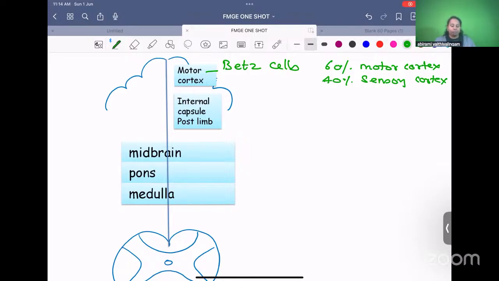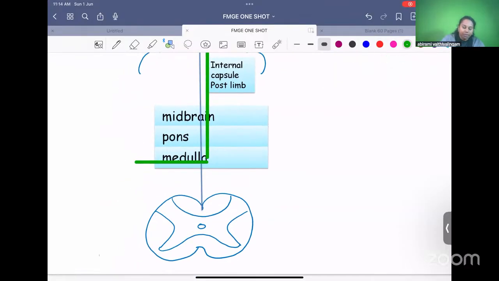for maintaining movement. Now from this motor cortex, the pathway descends down into the internal capsule, especially posterior limb of internal capsule, midbrain, pons and medulla. And at the level of medulla, maximum fibers cross to the opposite side. How much of fibers will cross like this? 80 to 90% of the fibers cross in the medulla to the opposite side.